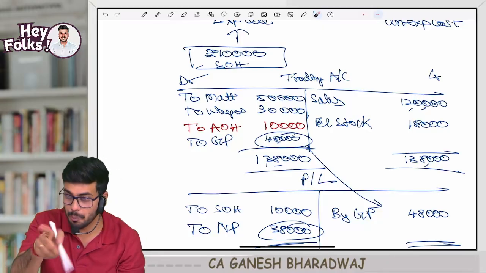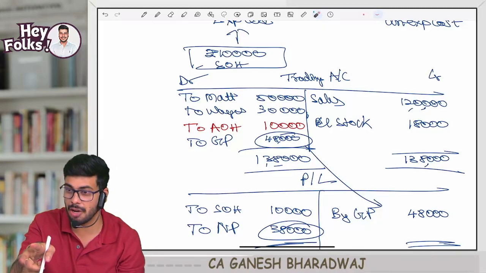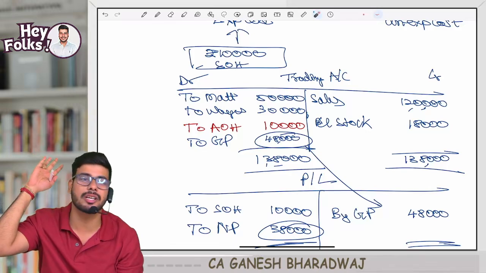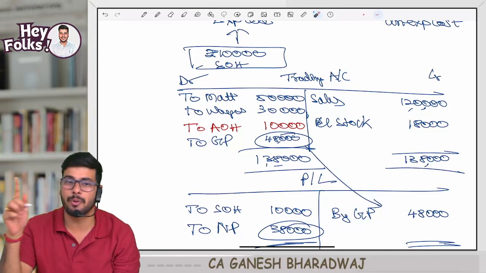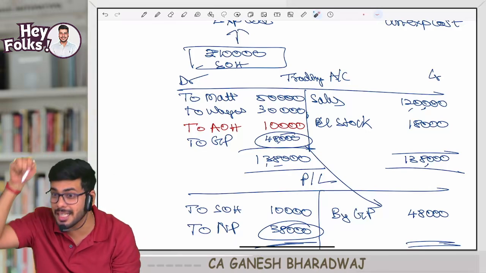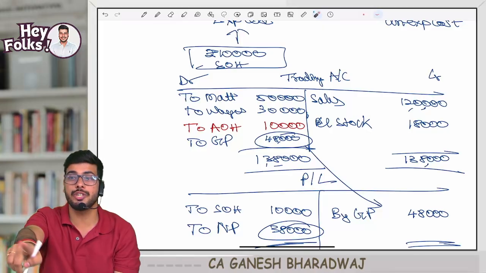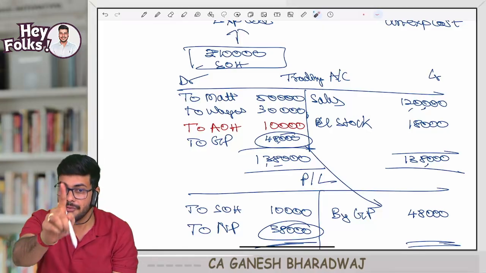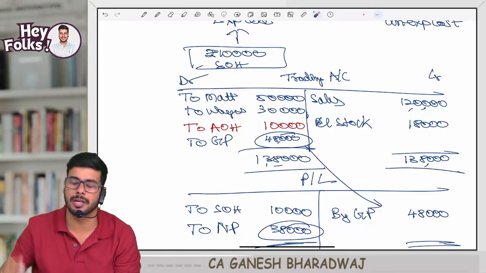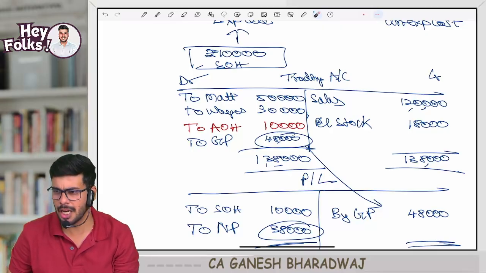So if you pick the wrong way, your entire profit will change. Clear with this, guys? That's why I said profit is equal to sales minus expired cost. So what you consider as expired and unexpired will actually determine your profitability. Are you all understanding this? Are you all able to follow this?